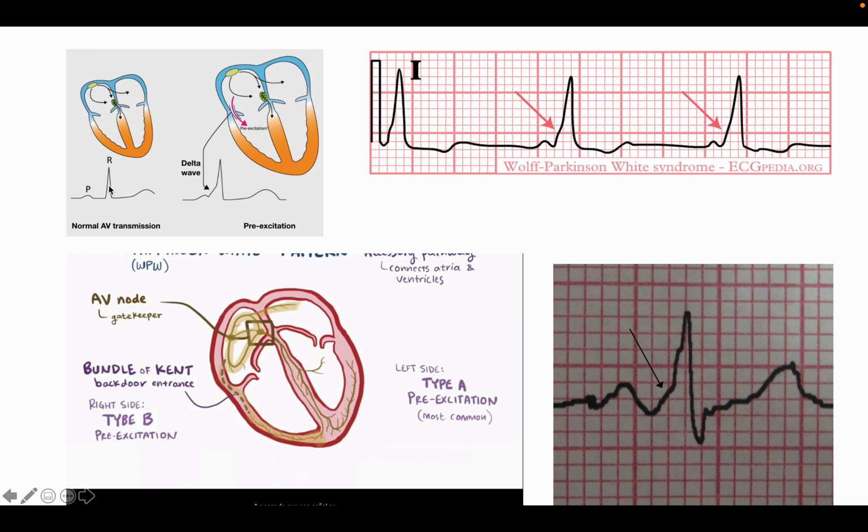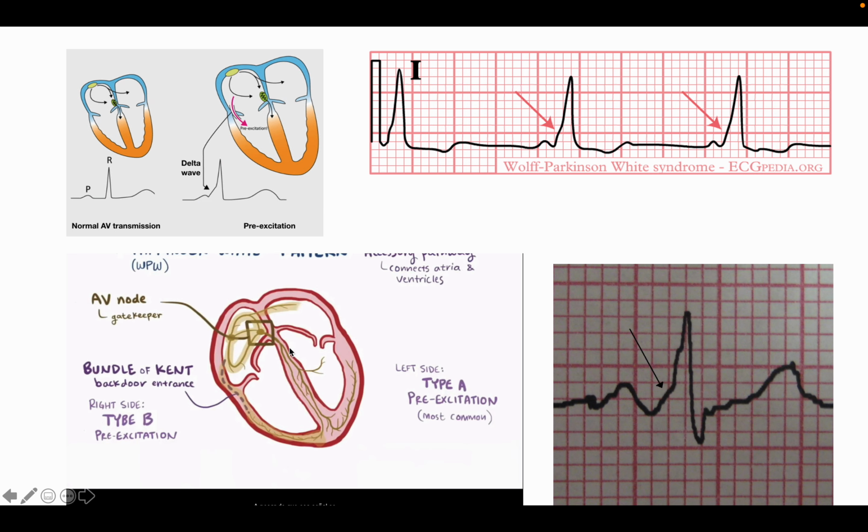As compared to this normal QRS complex, you see that this QRS complex is very wide because of the delta wave. So in summary, in WPW syndrome, there will be a delta wave, the PR interval will be very shortened or maybe absent, and the QRS complex will be wide.